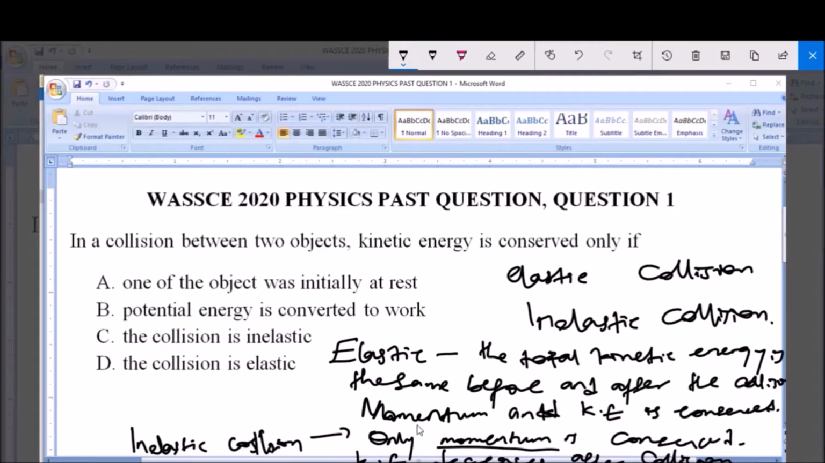after collision. Now the question says, in a collision between two objects, kinetic energy is conserved only if the collision is an elastic collision, because in an elastic collision, both momentum and the kinetic energy are conserved. The total kinetic energy before and after the collision remains the same. So the answer to this question is option D.